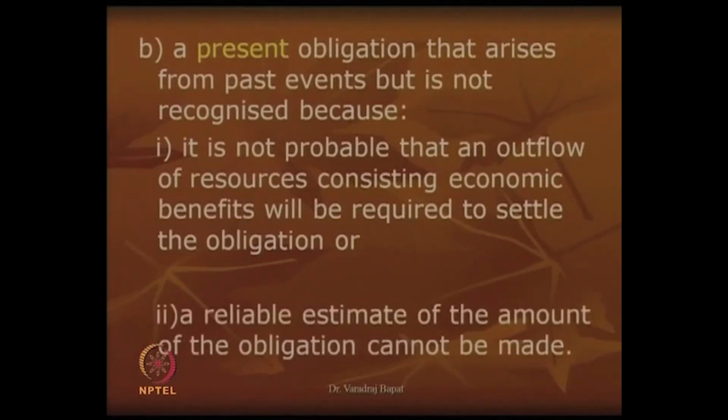Now, a reliable estimate of the amount also cannot be made. That is also one of the reasons that we are not able to make any specific calculation for contingent liability. Now, it is required that company must give the best possible estimate.